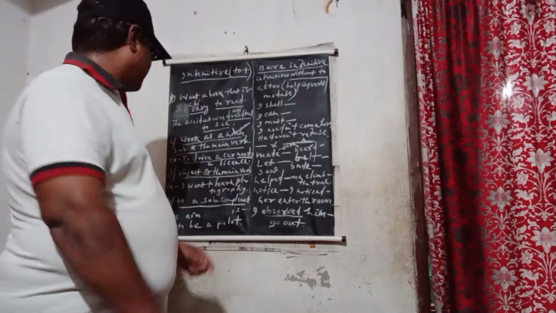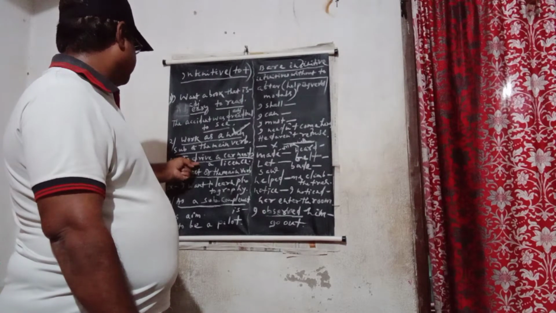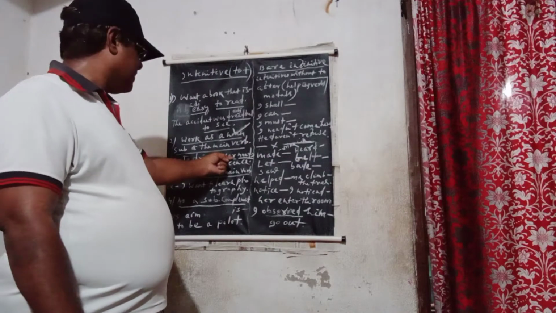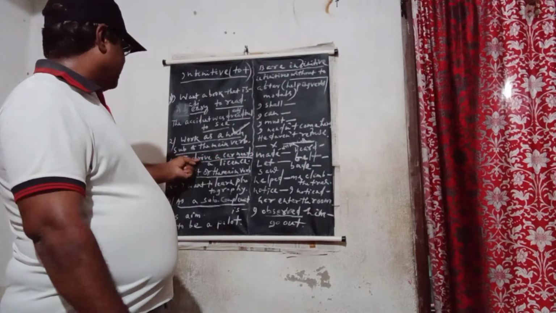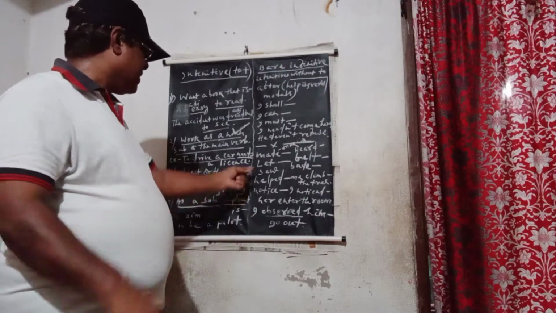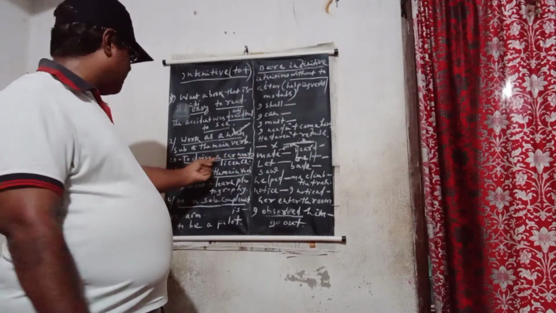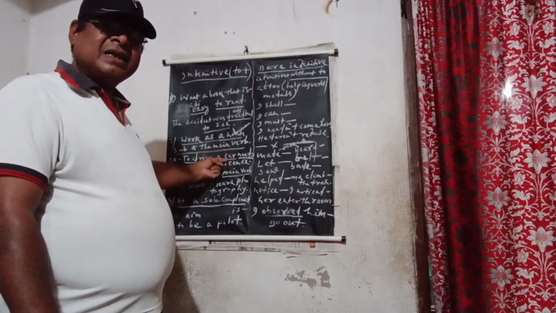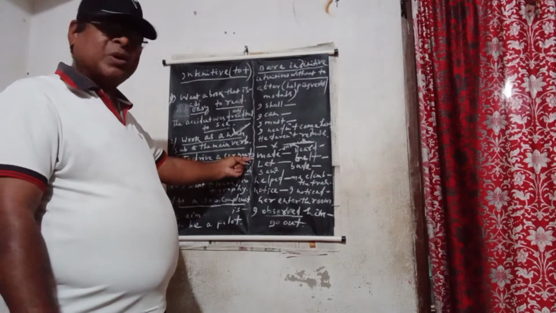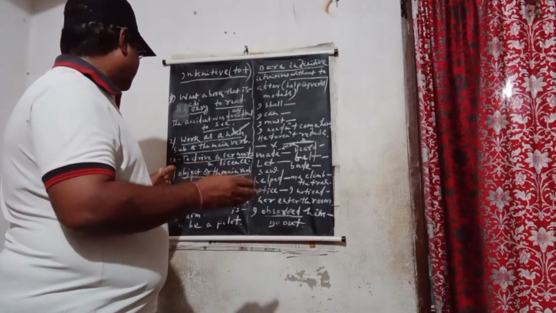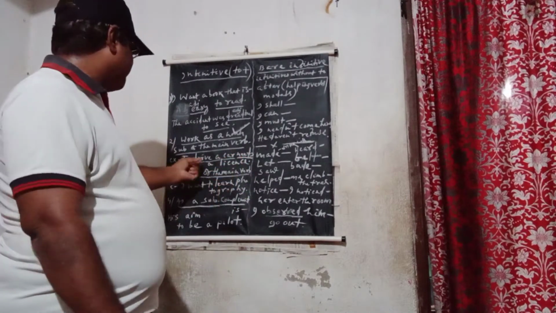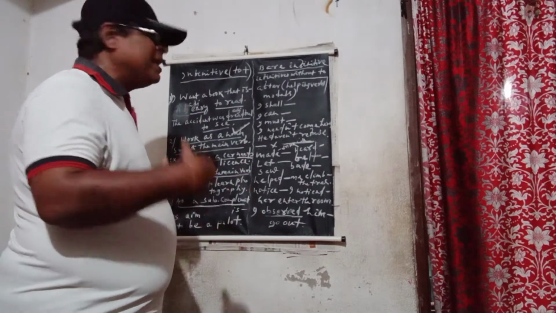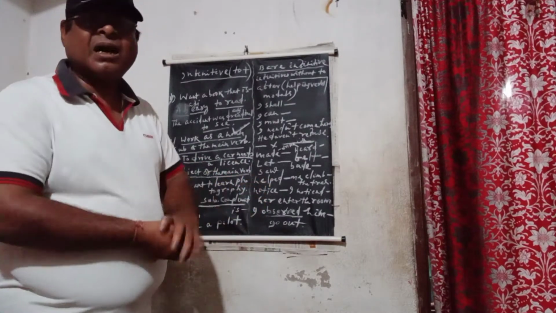Main verb का subject. So here is given: to drive a car needs a license. देखिए यहाँ पर which one is the main verb? Here needs is the main verb. Before that, to drive a car is the subject and needs is your main verb. वो जो main verb है needs, if we ask what we need, it means to drive a car.